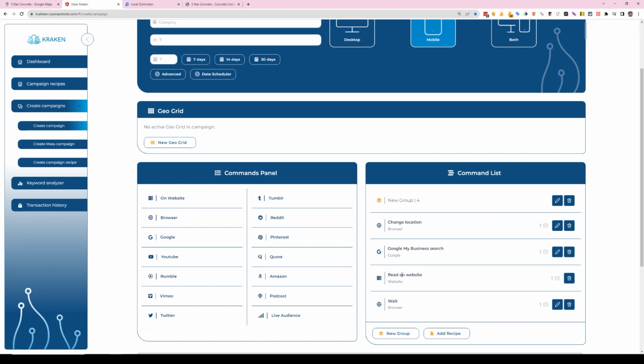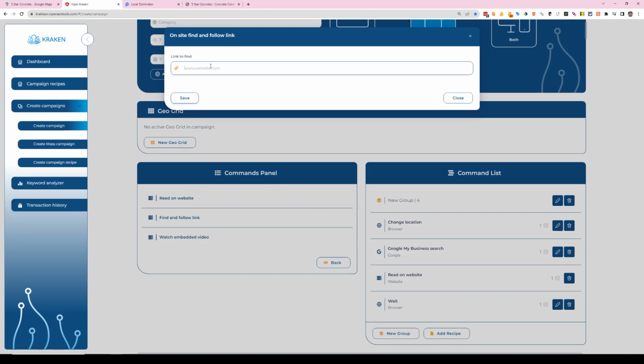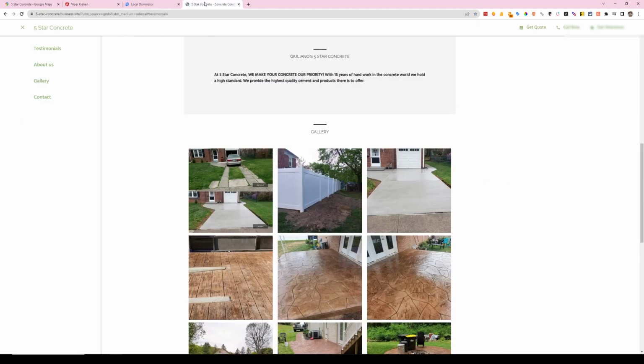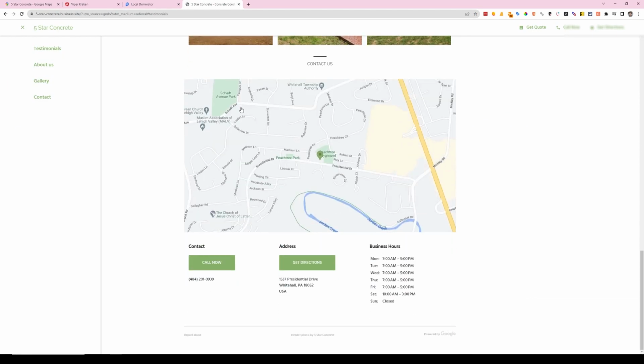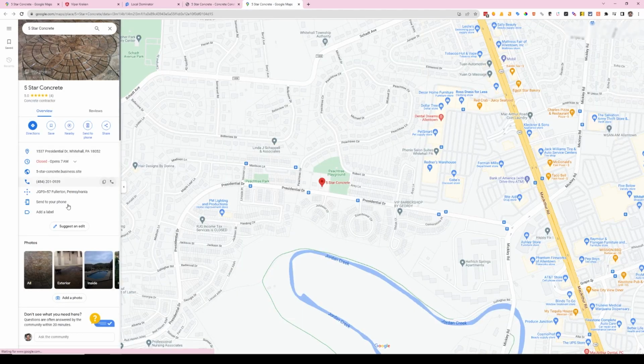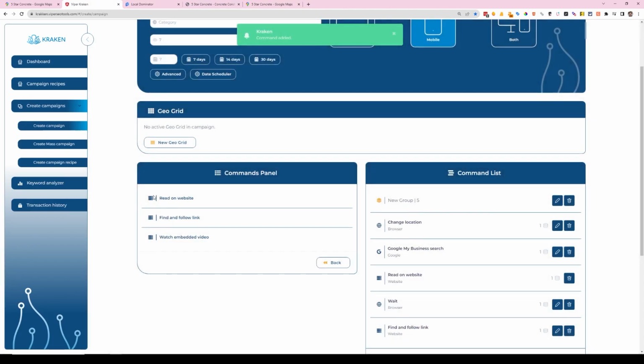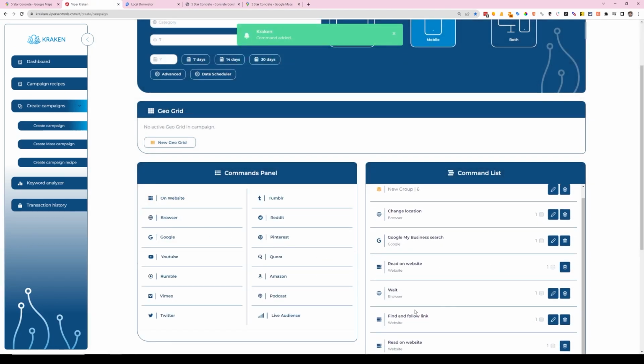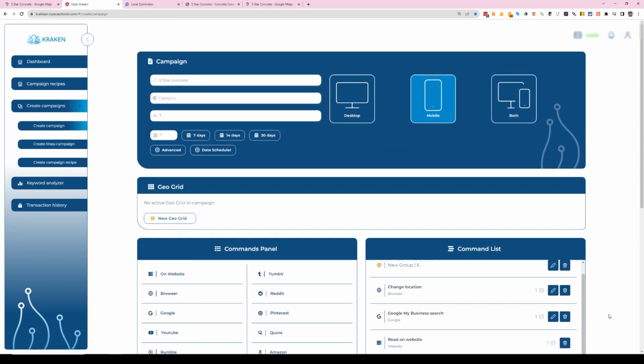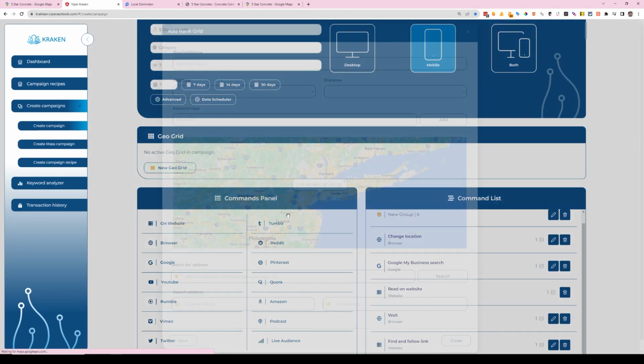And then, so read on website, wait, and then we're going to do a find and follow link. And I'm going to put in the link for the GMB profile at the bottom. So clicking on this will take you back to the GMB profile. And then I'll do another read on website, which will just read the GMB profile again. And I think that's all we're going to do. Oh, yeah, let's set up the GeoGrid.